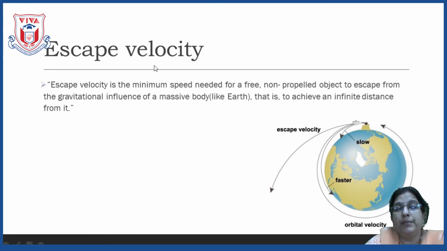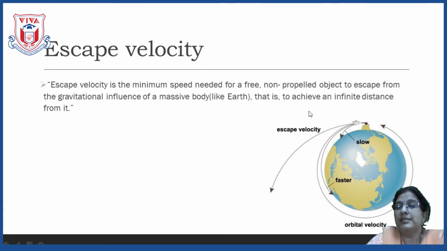Escape velocity means the velocity at which any object will move away. But move away from where? From the earth's gravitational pull. It has to move away from earth's gravitational pull. That velocity, when it moves away from the earth's gravitational pull, is called escape velocity.